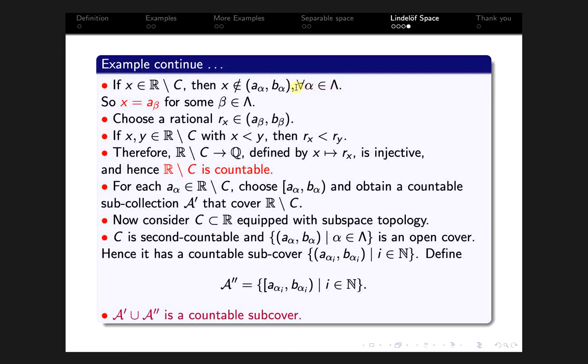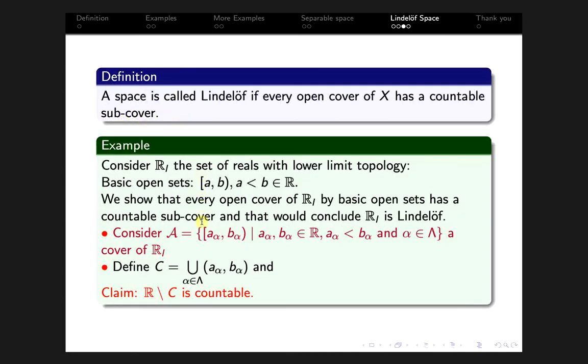Therefore this x must be equal to some a_beta, because this is a cover.